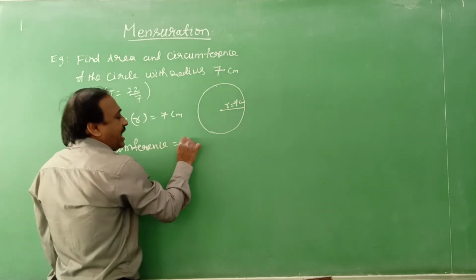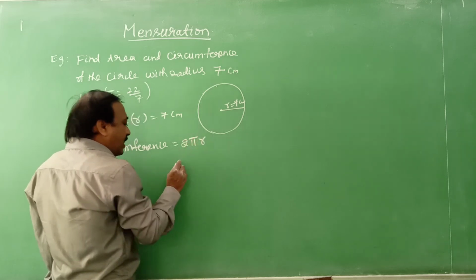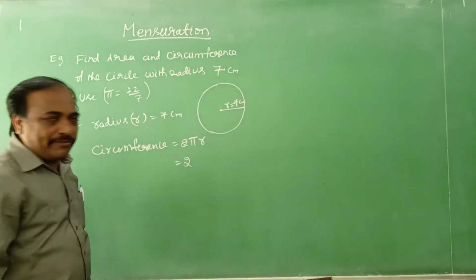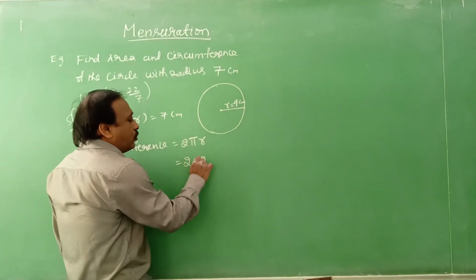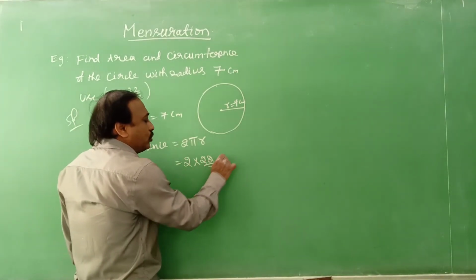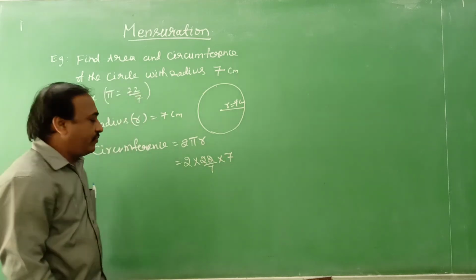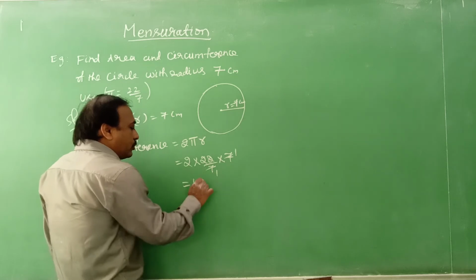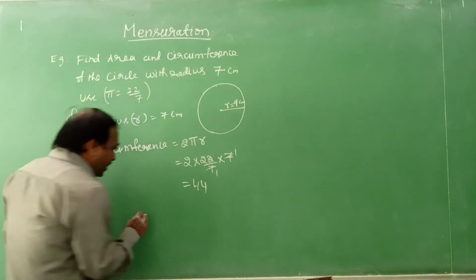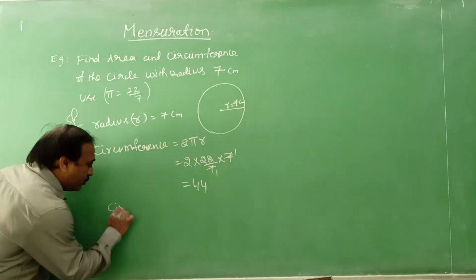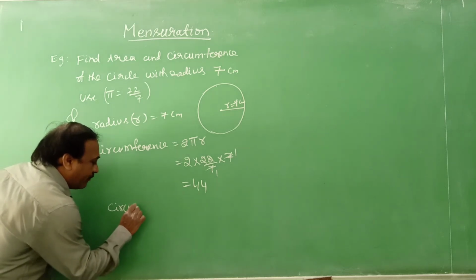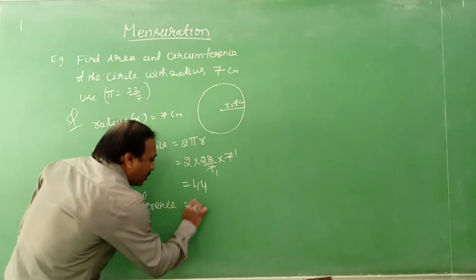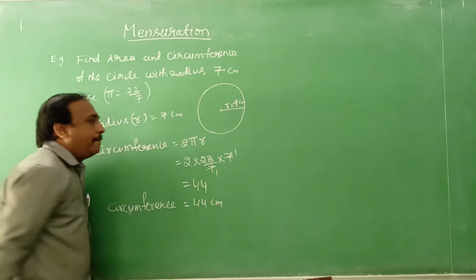What is the formula we have? Circumference is equal to 2 pi r, which is 2 into 22 by 7 into the radius 7. The 7s cancel, 2 into 22 is 44. Therefore circumference is equal to 44 centimeters.